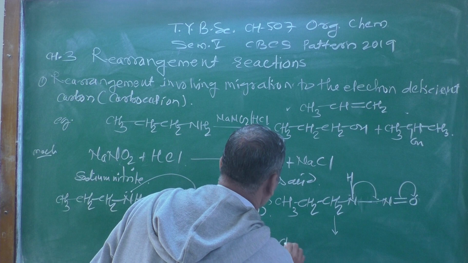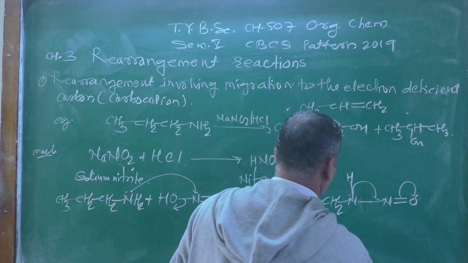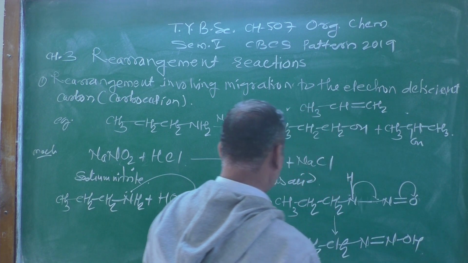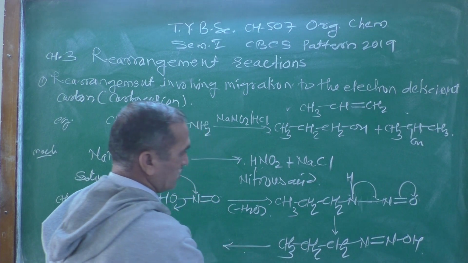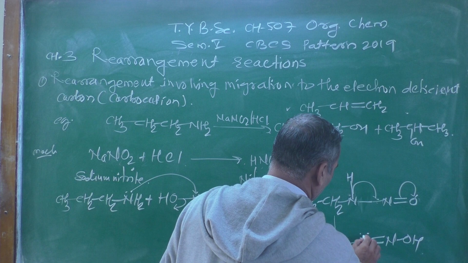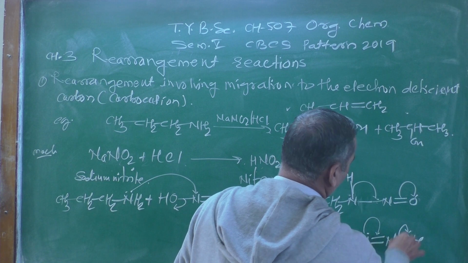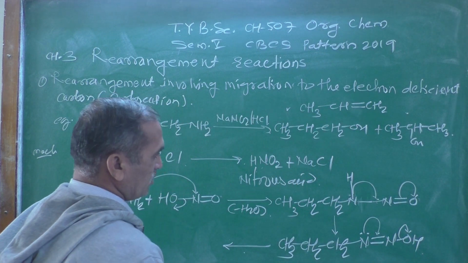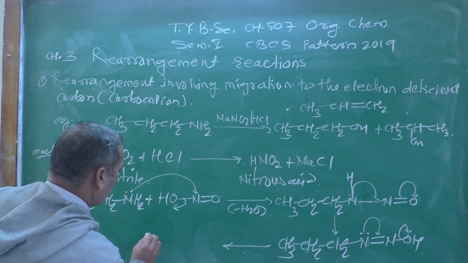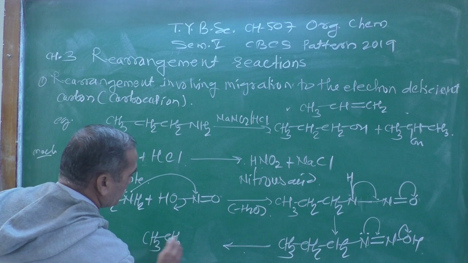So we get CH3, CH2, CH2, N double bond N, and OH. And in the very next step, what is happening? The lone pair present on the nitrogen atom forms a triple bond, and there is a departure of the hydroxyl group, and we get CH3, then CH2,